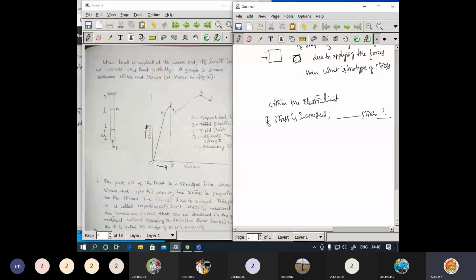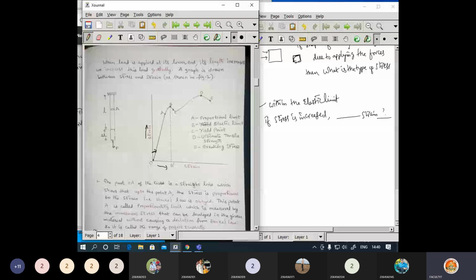Now let us see here. If the stress has been increased, see what is the position of the point. The stress has been increased, and the value of the strain is going to increase. And if I increase the stress further, it goes further as well.